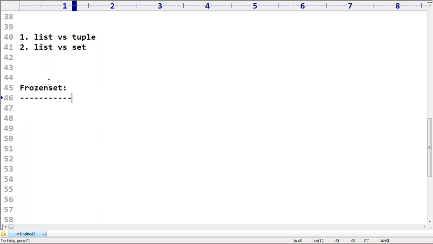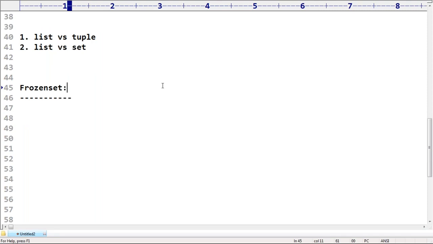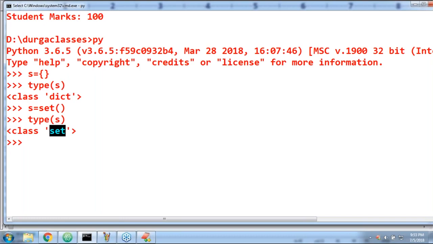You said we don't need to mention type in Python. Yes, Santosh Reddy, I didn't specify the type anywhere. Oh, you are asking whether set is a type. It is not a type. I'm calling set a function, an inbuilt function available in Python, just like the print function. It doesn't mean we specify the type.